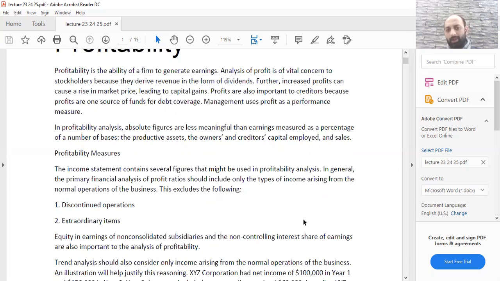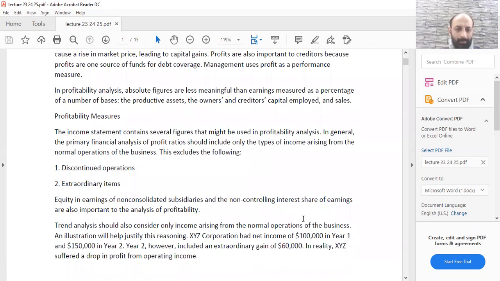This operation will not be conducted in the next financial periods. So whenever we talk about profitability, we should always exclude the figures related to the discontinued operations. Similarly, we should also exclude extraordinary items. Extraordinary items are those events which are extraordinary in nature and the probability of their reoccurrence is very less.